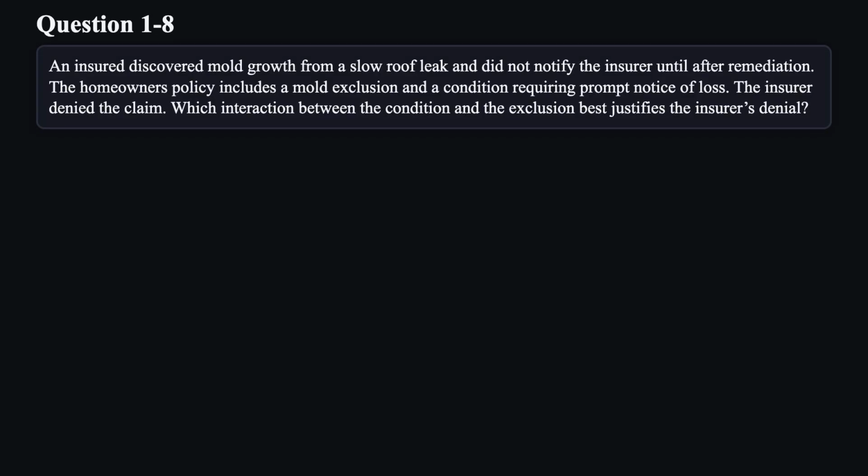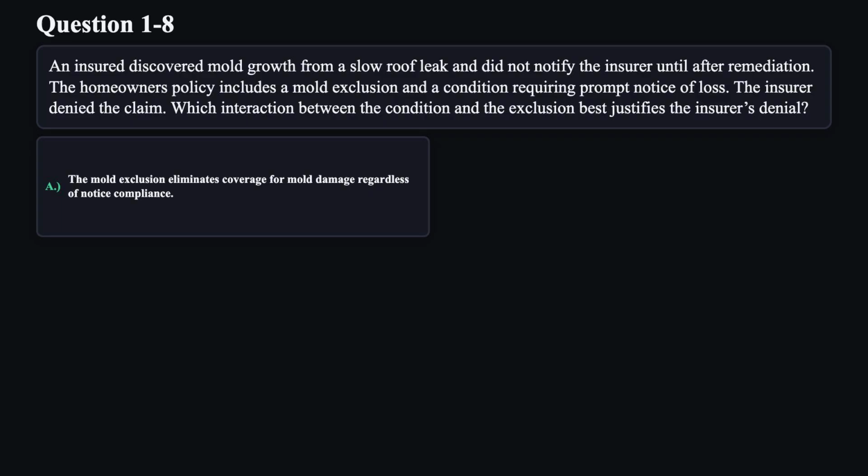Question 8. An insured discovered mold growth from a slow roof leak and did not notify the insurer until after remediation. The homeowner's policy includes a mold exclusion and a condition requiring prompt notice of loss. The insurer denied the claim. Which interaction between the condition and the exclusion best justifies the insurer's denial?